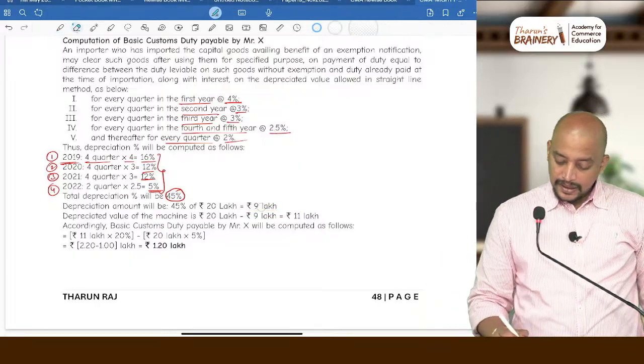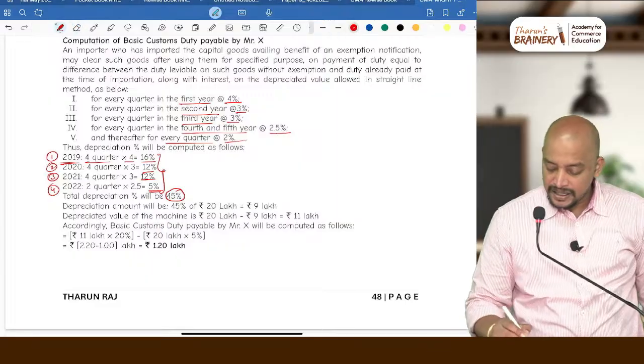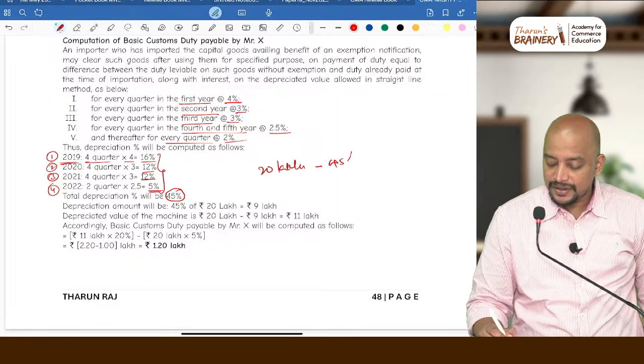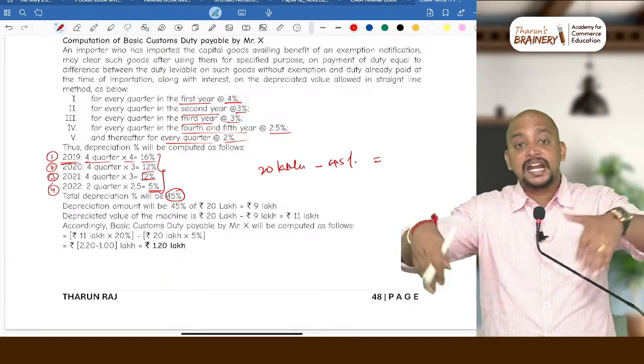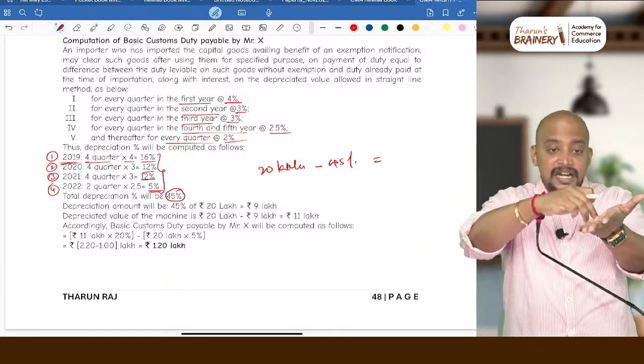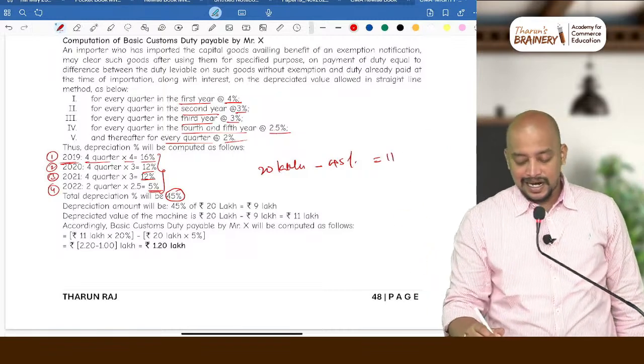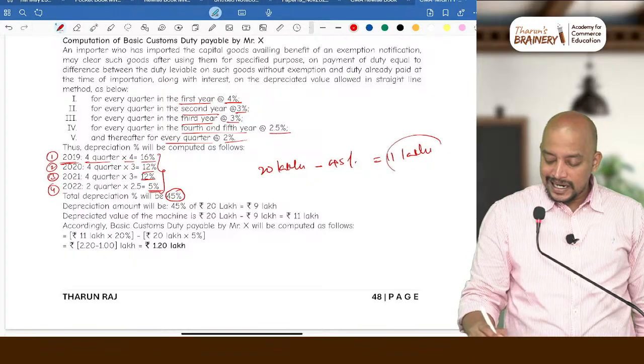No, minus 45%, 20 lakhs minus 45%. What is 20 lakhs minus 45%? Minus 45% means in calculator minus 45% you should do. Balance you need to tell. What is the balance? 11 lakhs. So 11 lakhs will be taken as the depreciable value.